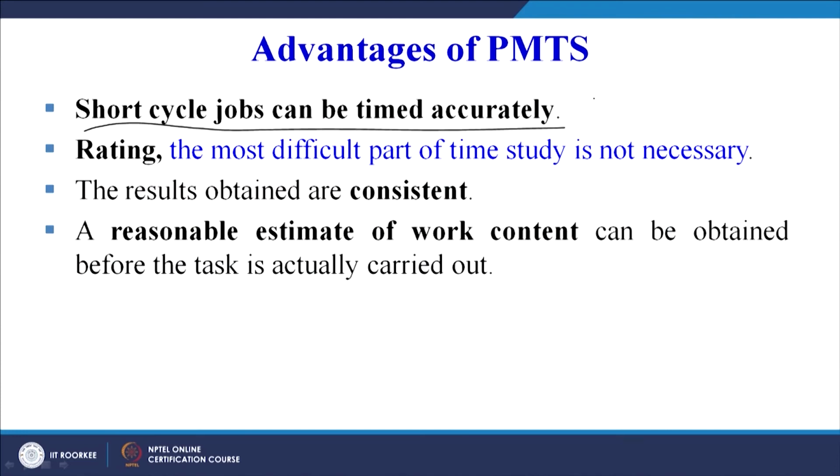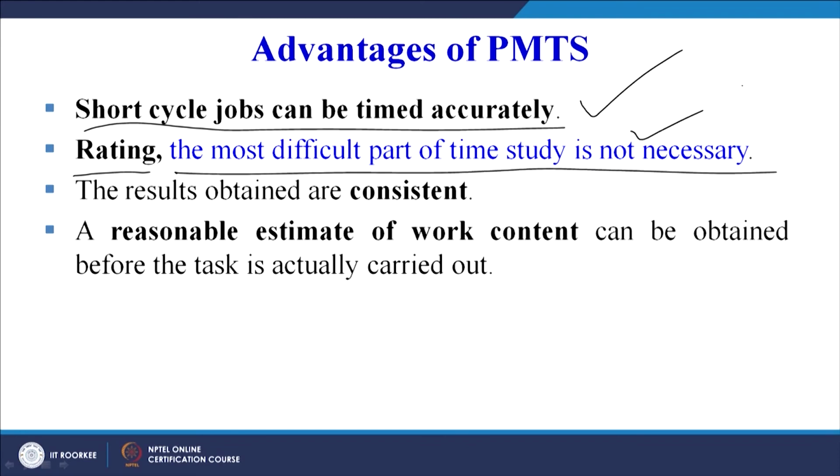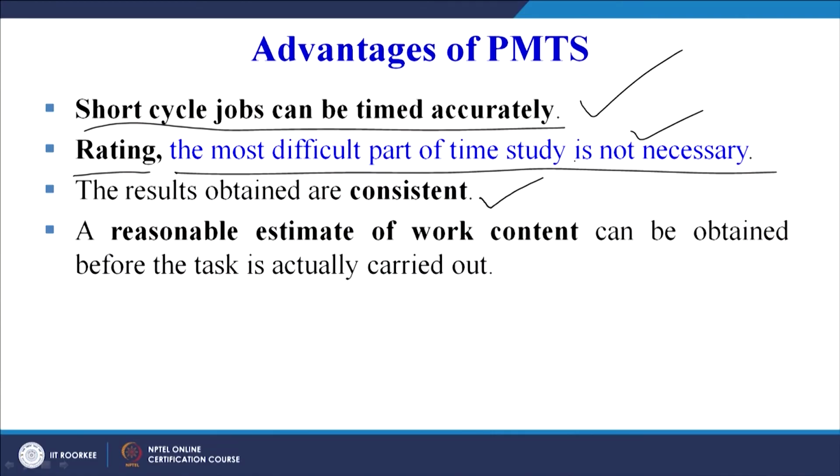Now, what are the advantages of the PMTS system? Short cycle jobs can be timed accurately. Rating, the most difficult part of the time study, is not necessary here. We have to find out the times for the various basic motions and then add them to calculate the standard time. So there is no need to multiply the observed time with the performance rating factor, or, as in work sampling also, we use the rating, which is not required in the PMTS system. The results obtained are consistent.